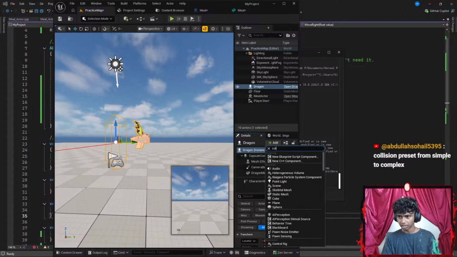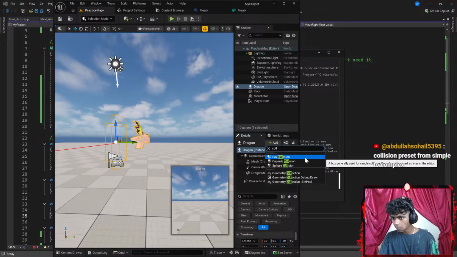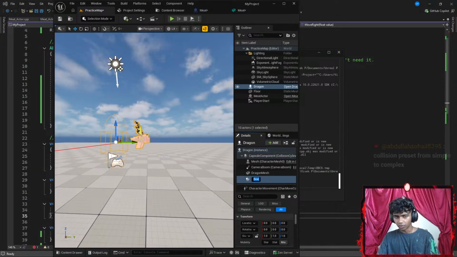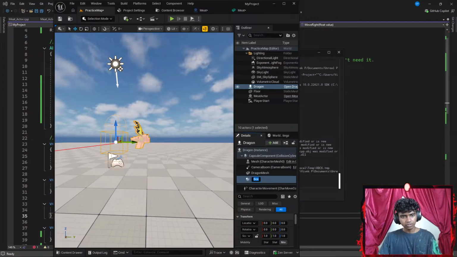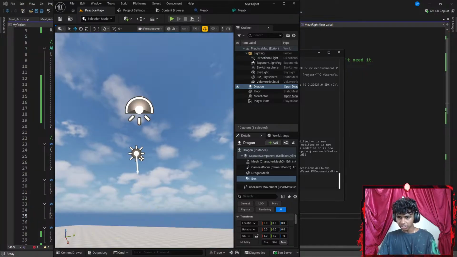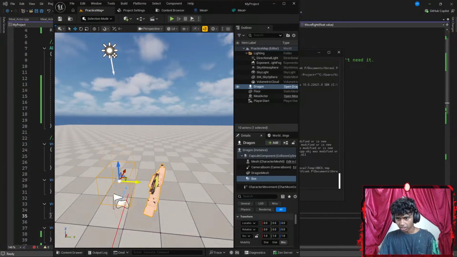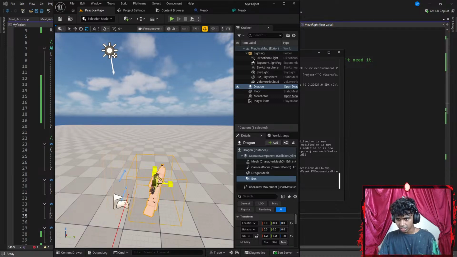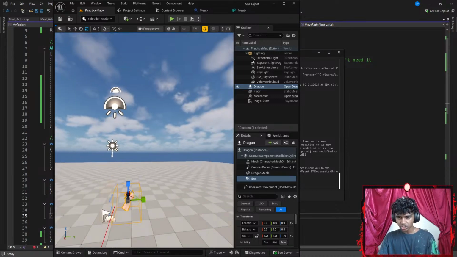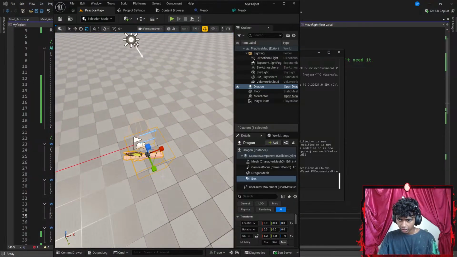I gotta go ahead and add a collision box to it. Let's go with something like a collision box. Okay, should I go with capsule collision? Like, what's the difference between them? Okay, collision preset from simple to complex. Actually, I could set that real quick in a sec. Let me go ahead and get my collision box up here real quick. Let's go with something like R. Increase its size a little. Am I increasing it? Oh wait, I was decreasing size. There we go. I think that should be good. Okay, maybe I go ahead and increase it from the sides a bit.